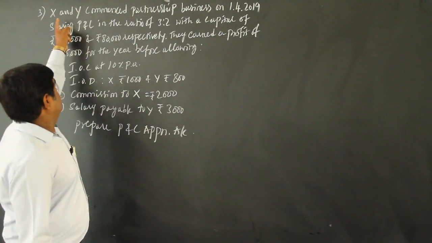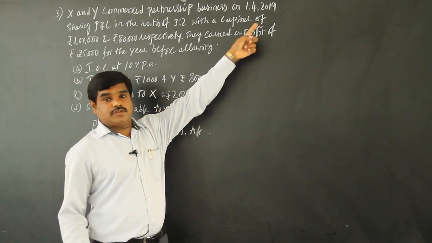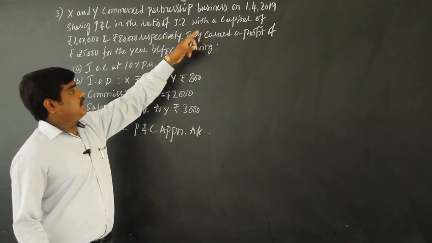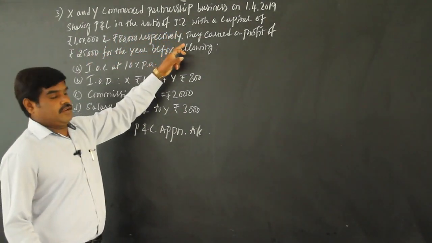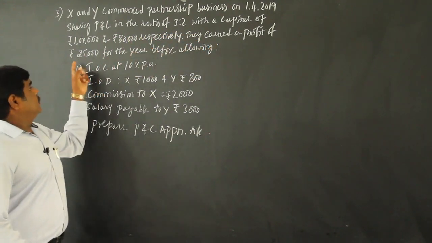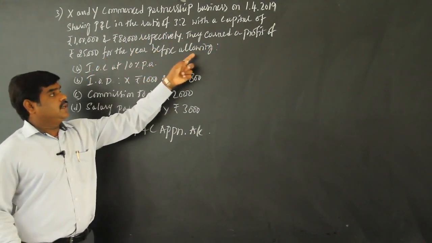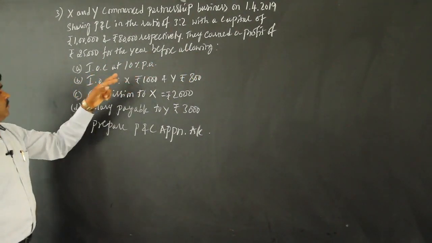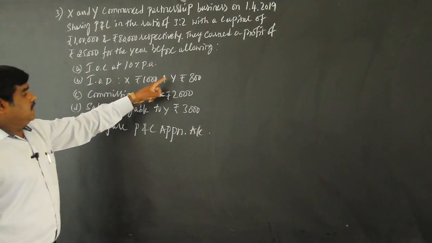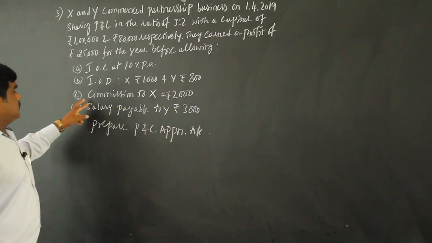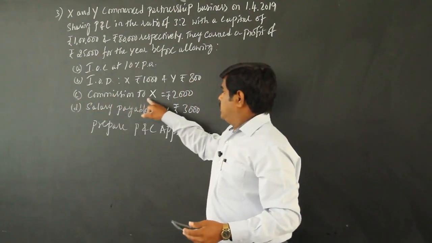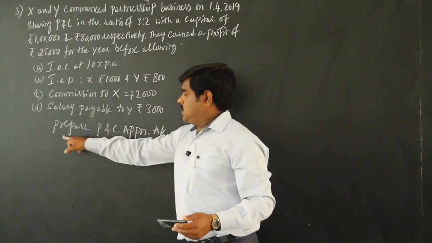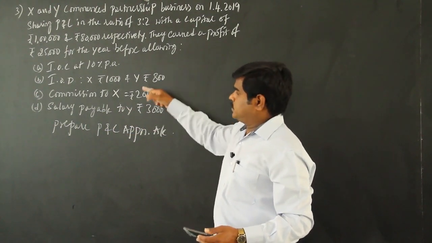Problem number 3. X and Y commenced partnership business on 1/4/2019. So 1/4/2019 is the year beginning. Sharing profit and losses in the ratio of 3:2 with a capital of rupees 1,00,000 and 80,000 respectively. They earned a profit of 25,000 rupees for the year before allowing interest on capital at 10% per annum, interest on drawings 1,000 and rupees 800. Next, commission payable to X rupees 2,000, salary payable to Y rupees 3,000, and prepare profit and loss appropriation account. No adjustment is given. Okay.